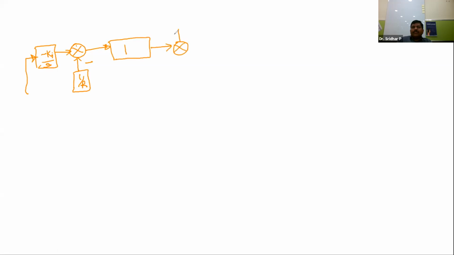So this is the summer. Now for this summer, this is nothing but the 1 by R, which is given to the negative plate. So this is nothing but minus Ki by s. There are two blocks, and you can replace the two blocks with one. So this is minus delta Pd, this is positive, this is also positive. So this value is Kps by 1 plus sTps, and this value is nothing but the delta f of s.